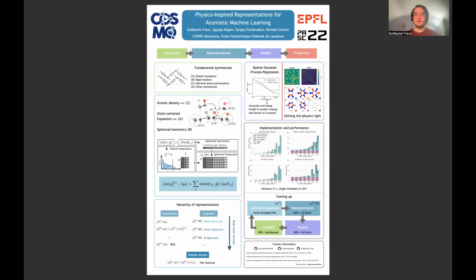These machine learning models allow us to do very accurate and cheap predictions of the energy of a system, of forces of a system, or more interesting properties such as Hamiltonian elements and occupied orbitals of molecular systems. We already have an implementation of all of these ideas in the LibreSCO software, which is currently single-threaded and runs on GPU. We are planning to work on making that software multi-threaded and making part of the calculations run on GPU and/or using MPI distributed parallelism.